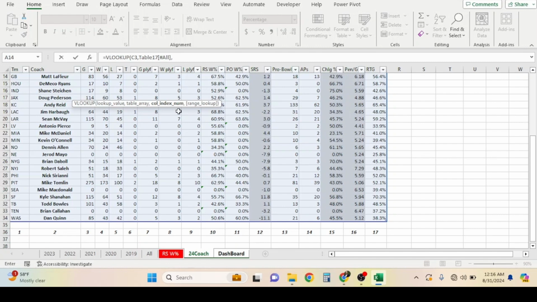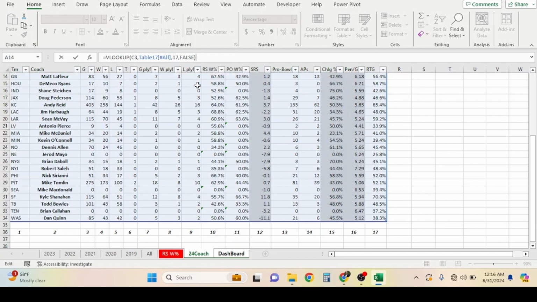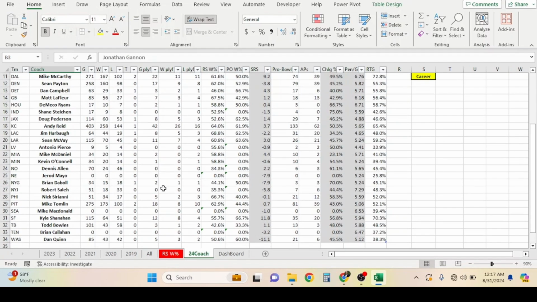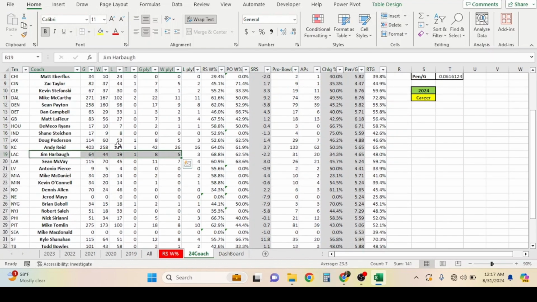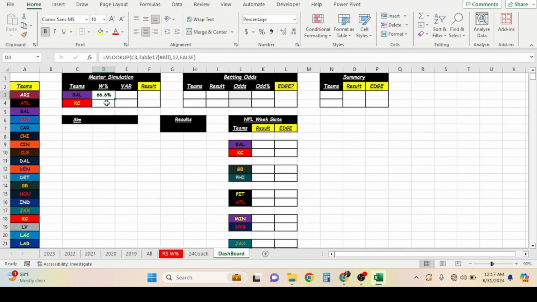What number do we want inputted? Well, we want our rating, remember? And remember I said you wanted to do this drop down here with the numbers across representing each column. Well, 17 is going to represent our rating. And we want it to be an exact match, so it's going to be false. Close the parentheses. And boom, 66.6 is John Harbaugh. I'm sorry, John Harbaugh, it's getting late for me. 66.6 right there, so we're correct.